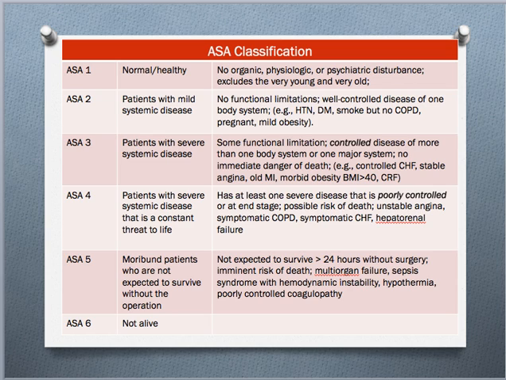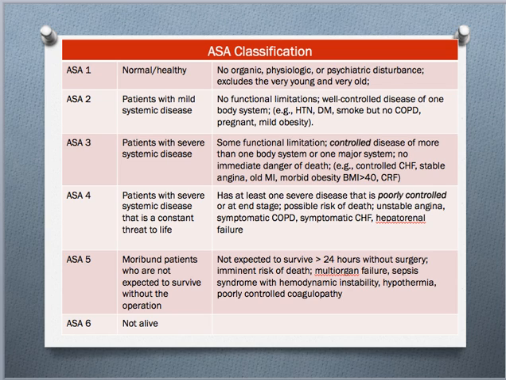ASA5s are those patients who are at high risk of death without surgery. These patients are not likely to come into clinic. They're most likely going to be in the hospital. So they're very sick. They may have multi-organ failure. They may be septic, have bad hemodynamic instability, and have coagulopathy as well. And ASA6 are those that have passed away.